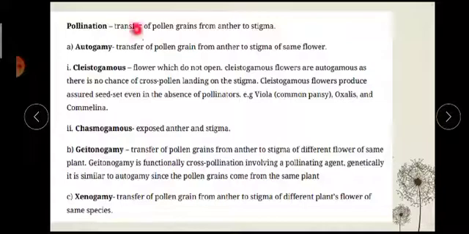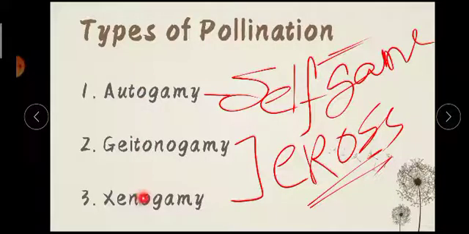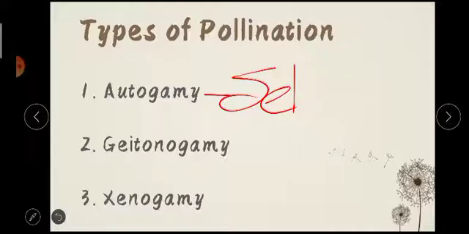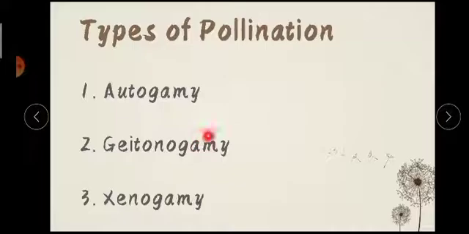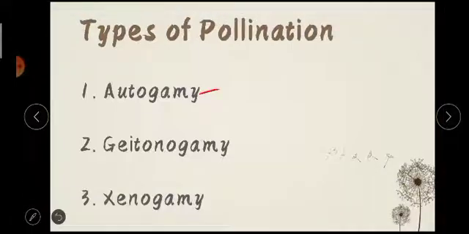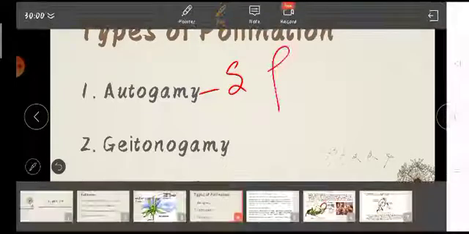So these three are different types of pollination. Autogamy means self pollination, and it is in the same flower. Geitonogamy and xenogamy are cross pollination, and these two are in different flowers, but geitonogamy is in the same plant. Understood, students? So you can write it down. Autogamy is in the same flower.